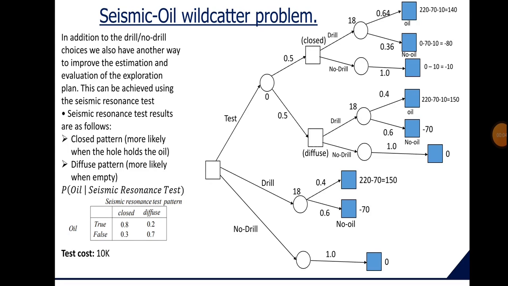Now we are going to discuss the seismic oil wildcatter problem by assuming that in addition to the drill or no drill choices, we have an option to run the seismic resonance test. What we get in the seismic resonance test are some results. The first one is closed pattern, which states that it is more likely that oil will be present in the reservoir, whereas the other one is diffuse pattern, which gives us the likelihood that oil is not present in the reservoir, or the reservoir is empty.